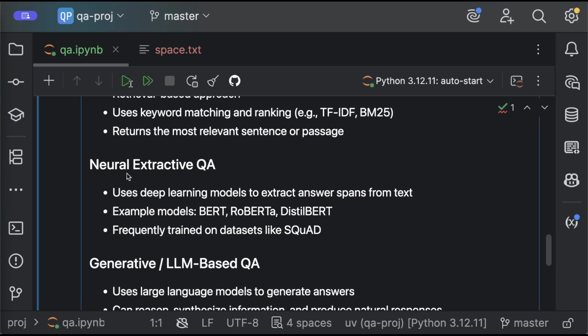And then you have neural extractive QA. This is based on deep learning and neural networks. Those models are able to understand the meaning and the relations of the words, so they are way better at recognizing patterns, and way more accurate. However, they require way more computational power, and sometimes they are slower. And depending on your data, you need to train your own model. So you have a way more complex architecture in this way.